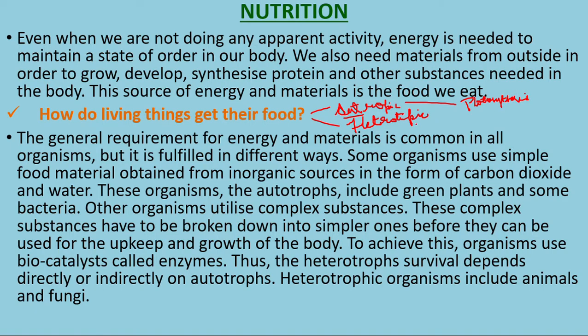Okay. Now heterotrophic means they depend, indirectly or directly, on autotrophic organisms. That is called heterotrophic nutrition. That means they don't make their own food, and hetero means they depend on other organisms. So now let's discuss heterotrophic and autotrophic nutrition in detail.